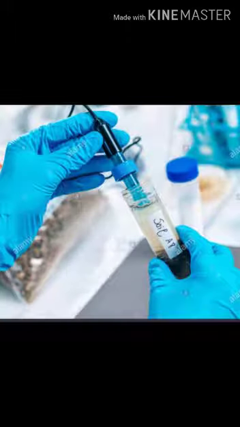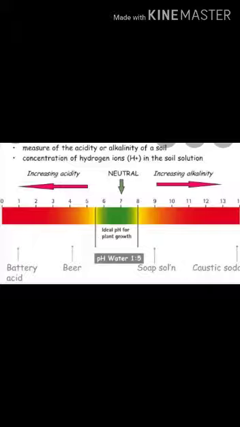The soil sample collected for testing is dried in an open space in the shade for 8 to 10 days and later sifted through a sieve. The pH and electrical conductivity tests are important to determine the soil characteristics. Acidic soil, neutral soil or alkaline soil are the three types of soil based on the pH of the soil.